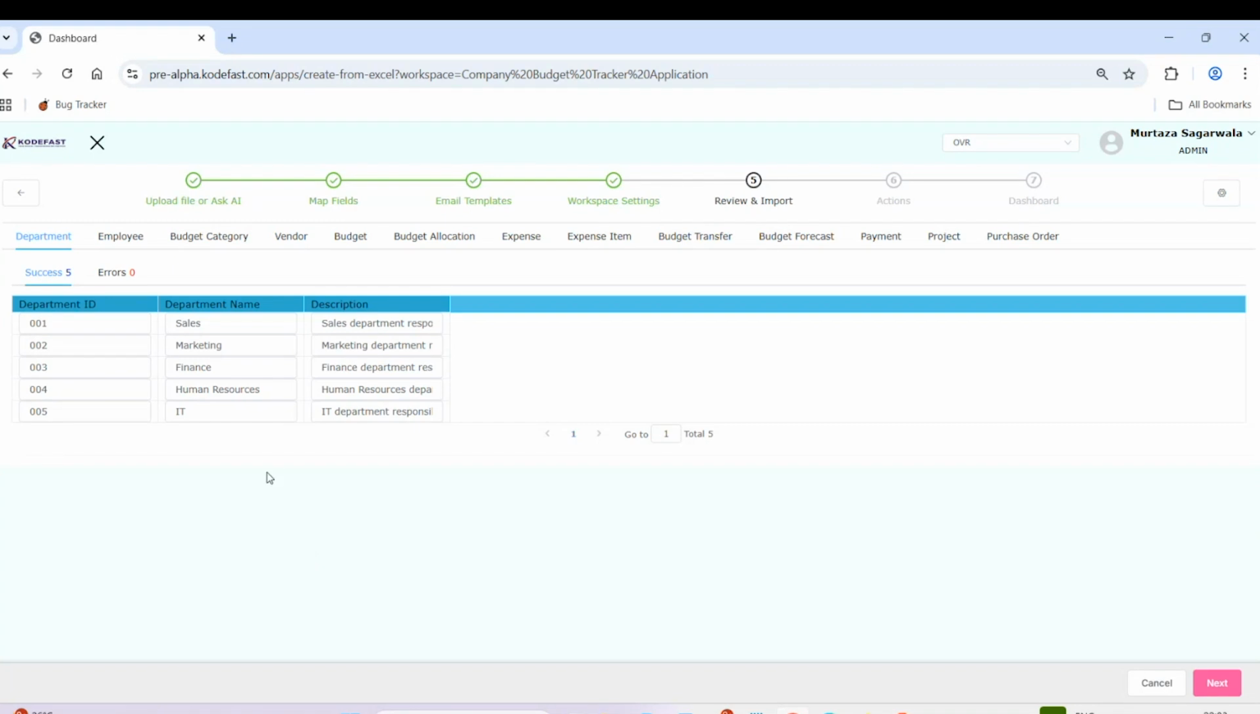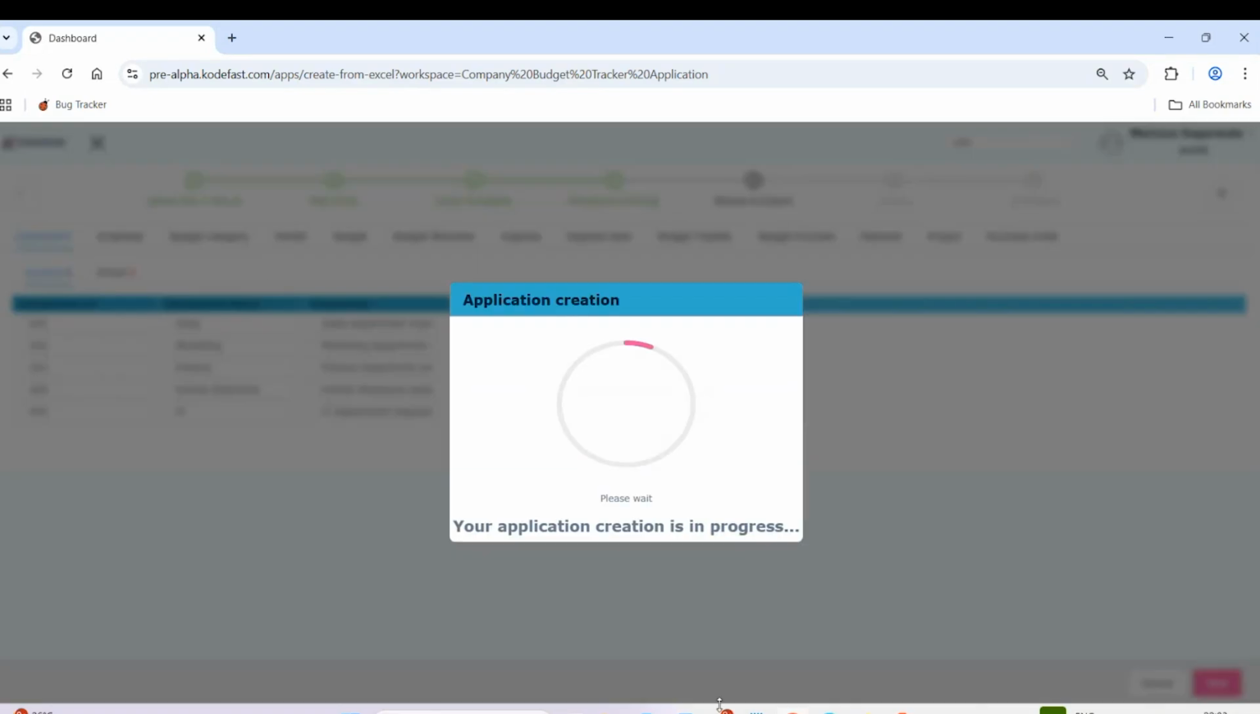So it created some sample data for me to understand how we are adding the data, like how the flow is looking. Okay, these are the departments, these are the employees, these are the budget categories. So it gave me departments like sales, marketing, finance, human resources, and IT. So now your application creation is in process. So it is creating an application.